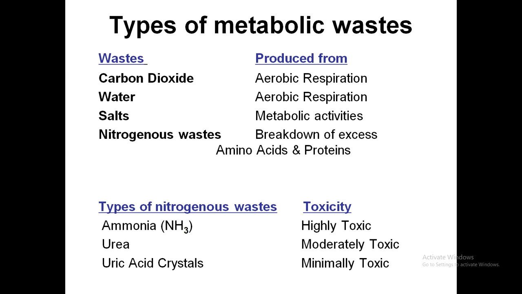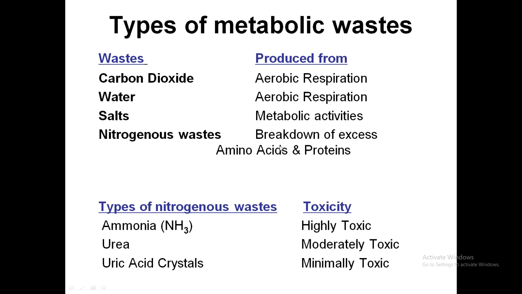The types of metabolic wastes. Here are the major types of metabolic wastes and how they are produced in the body. Carbon dioxide is produced in aerobic respiration and also in anaerobic respiration, as in alcoholic fermentation. Water, some extra water which is not needed by the body, is also produced in the process of aerobic respiration. Salts are produced from the metabolic activities of the cells.